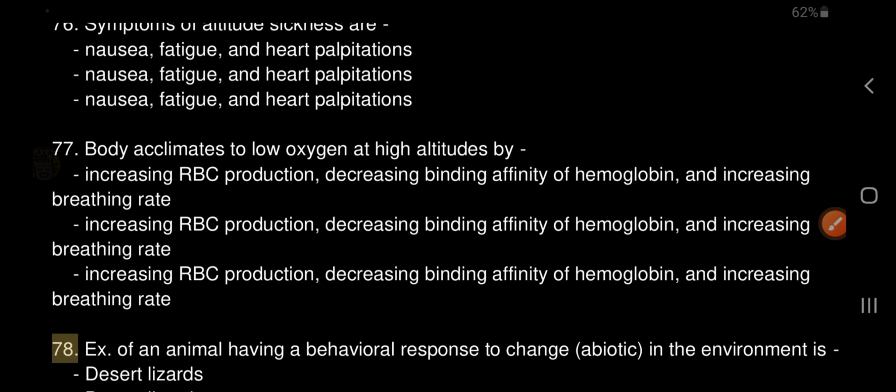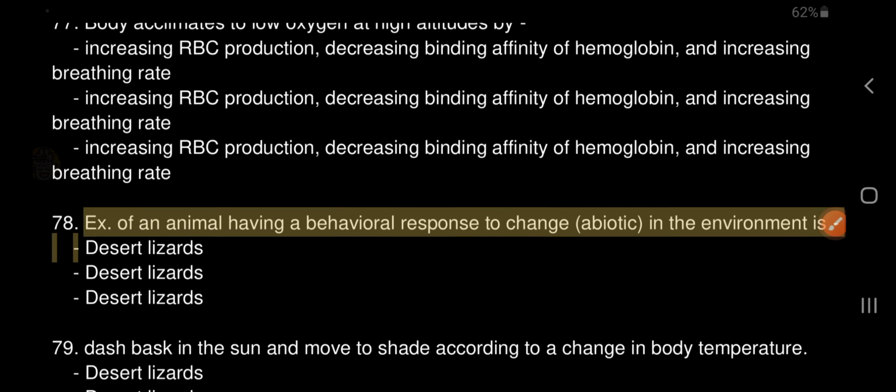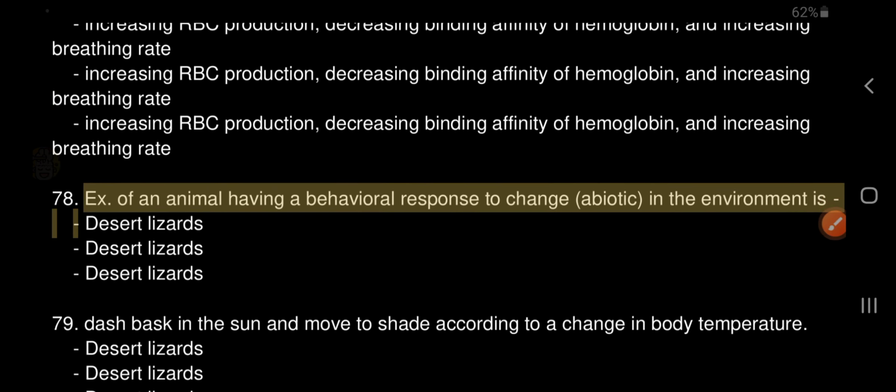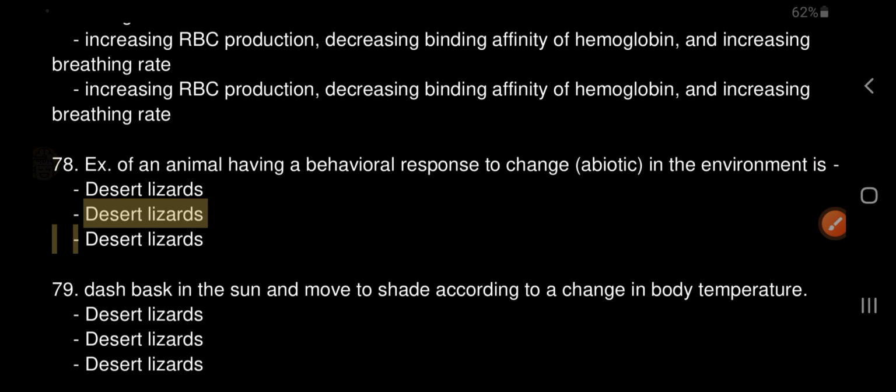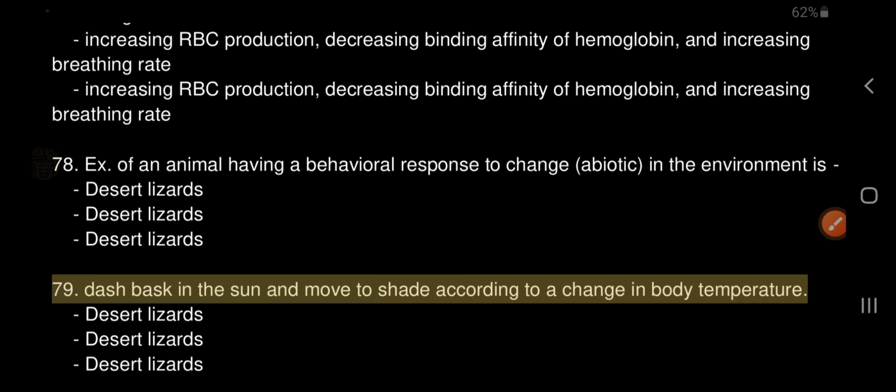78. An example of an animal having a behavioral response to change in the abiotic environment is desert lizards. 79. Dash bask in the sun and move to shade according to a change in body temperature. Desert lizards.